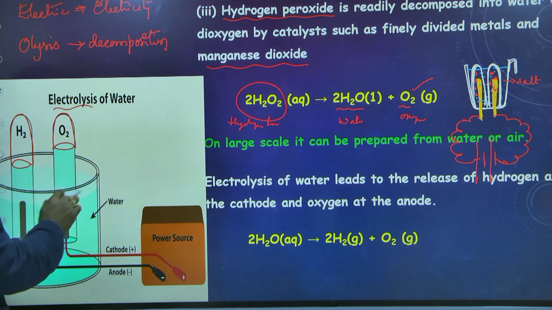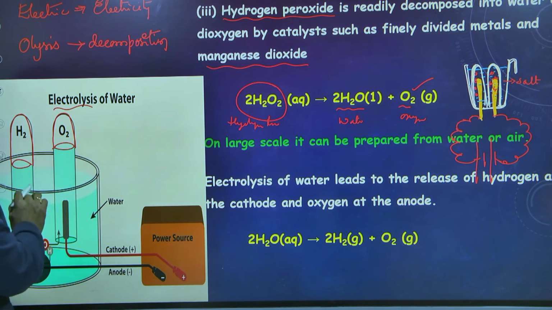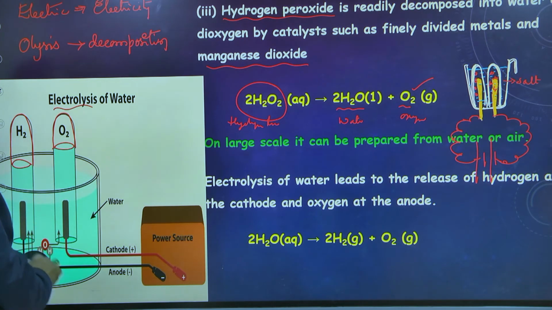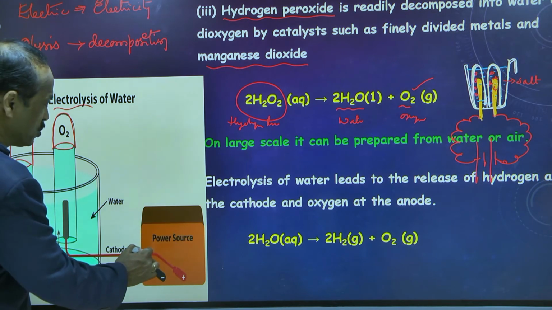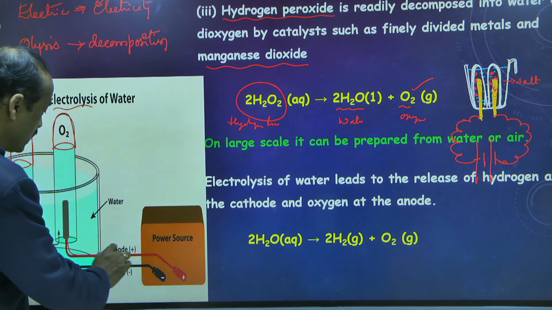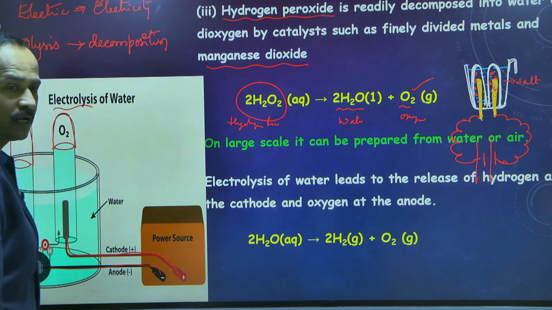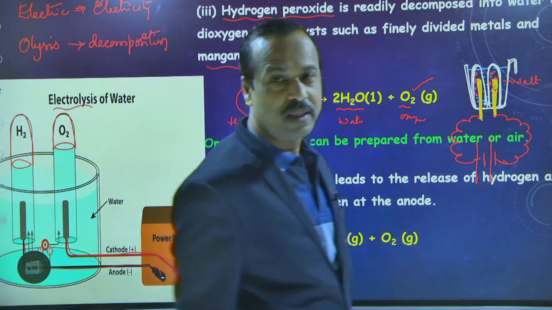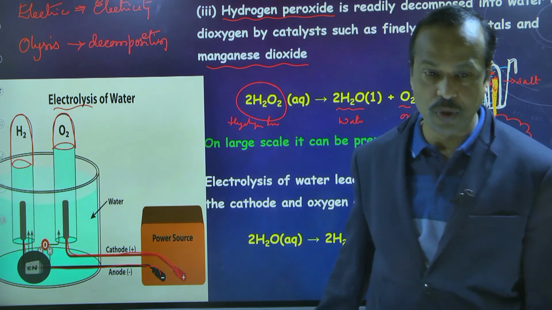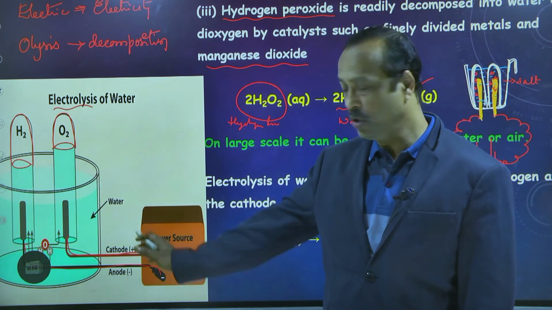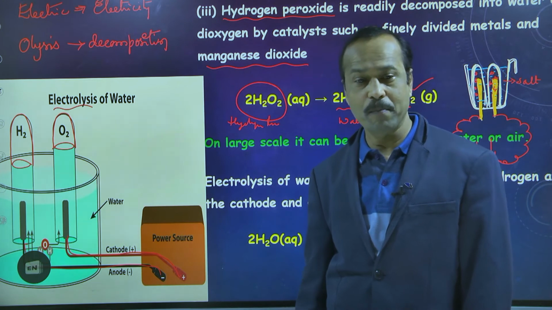This is the beaker, and in this beaker we are taking two electrodes in place of the irons. These electrodes we connect to the power source. Power source means battery. The red wire is connected to the positive terminal, and the black wire to the negative terminal of the battery.